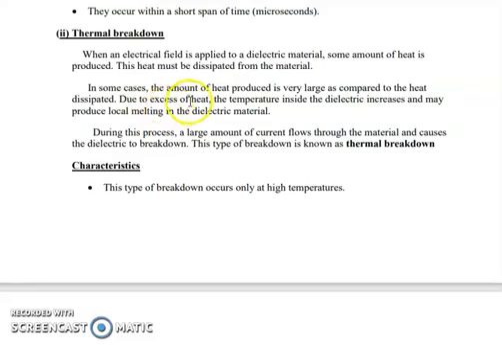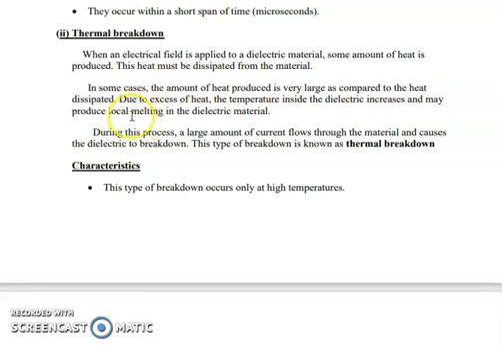So because the amount of heat produced is large and the amount of heat dissipated is less, inside the dielectric material the temperature is going to increase. So at a particular portion alone, there is going to be local melting. Local melting in the dielectric material occurs because heat production is more than the heat dissipation. So in a small area, melting occurs.